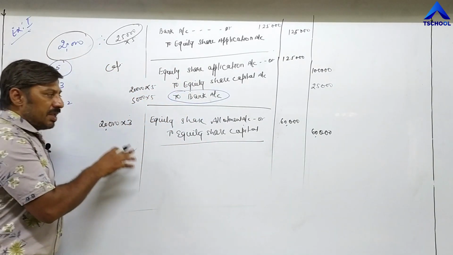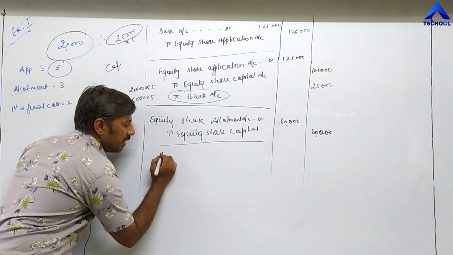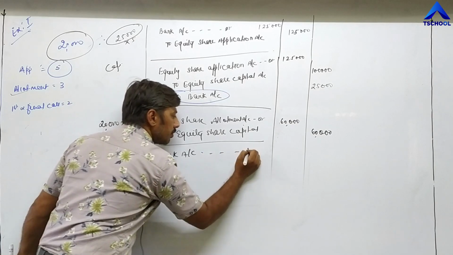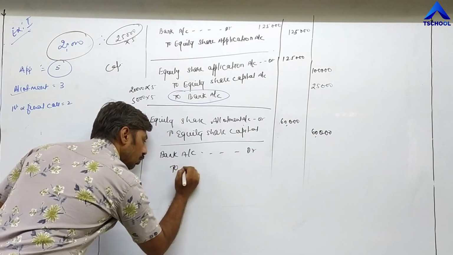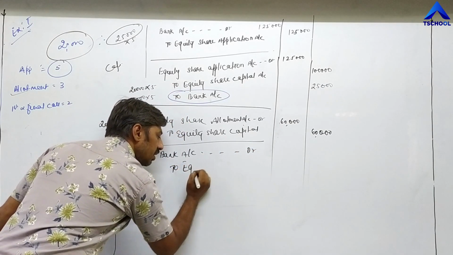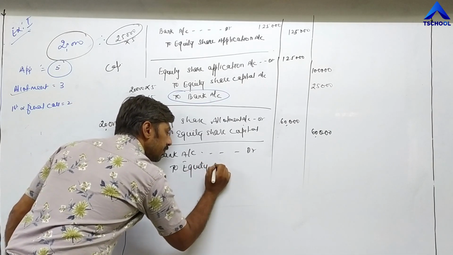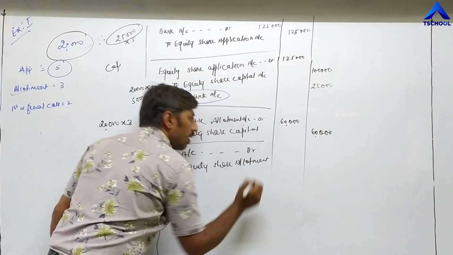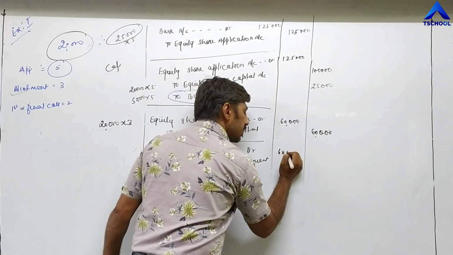When the company receives the second installment, the entry becomes bank account debit to equity share allotment, and the total amount is 60,000.